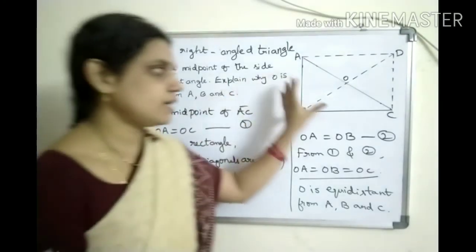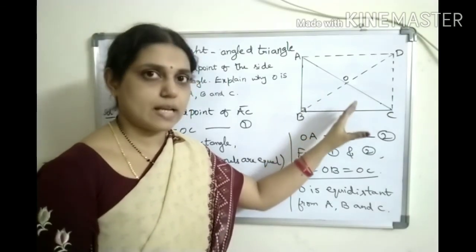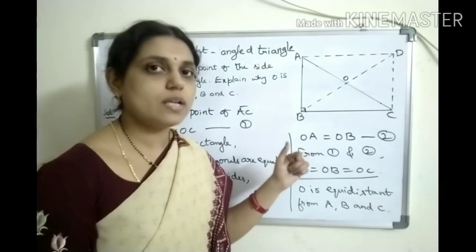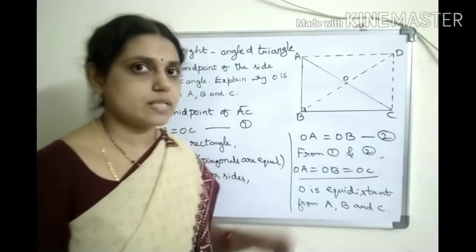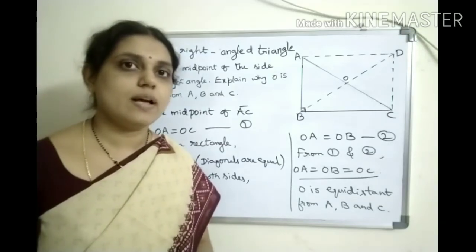Okay, so a right angle triangle ABC is given, but B formed as rectangle by extending it. Now the two diagonals AC and BD we got. Since in a rectangle the two diagonals are equal, using that property we proved it. Hope you understood everything. Thank you.